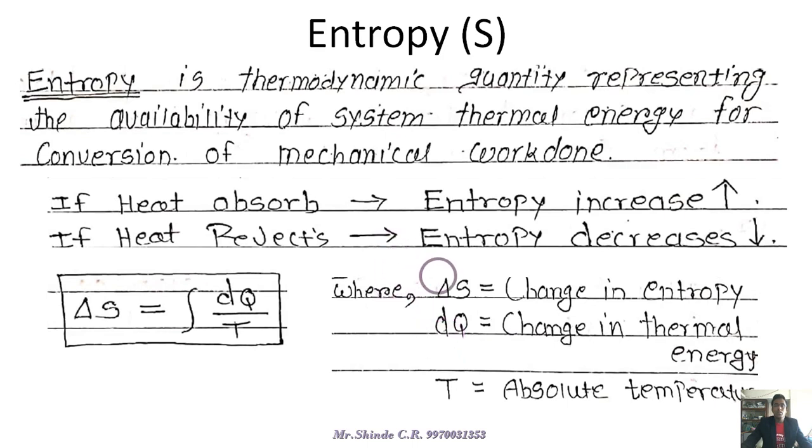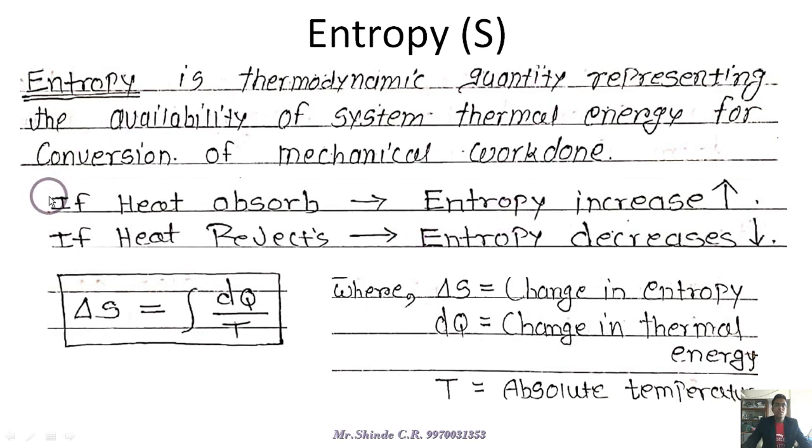Entropy. One by one, we are going to study the terms of thermodynamics. Entropy is one of the terms of thermodynamics, and it is indicated by the capital S. This term represents the availability of thermodynamic quantity in a system, meaning what amount of thermal energy is available in the system and how much of it can be converted into mechanical energy or mechanical work done. That term we call the entropy of thermodynamics, or simply entropy.